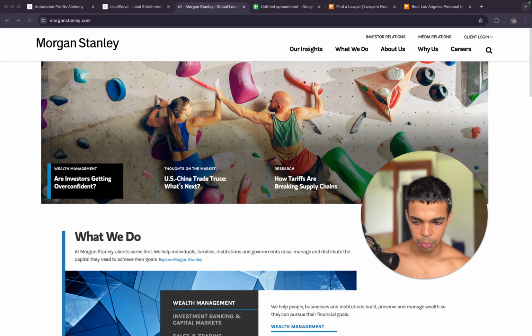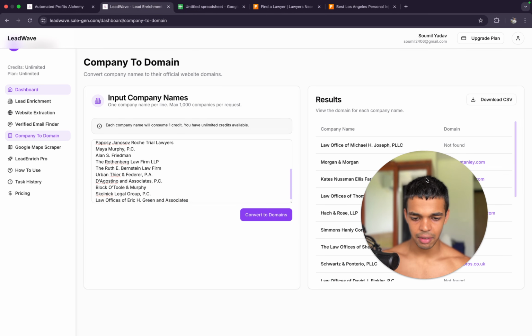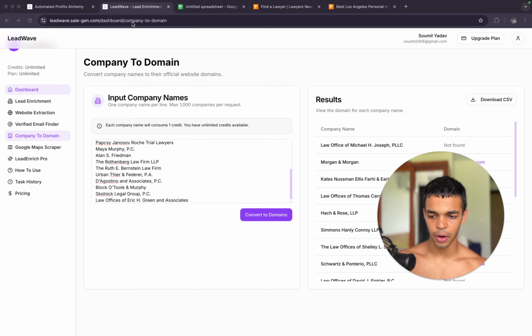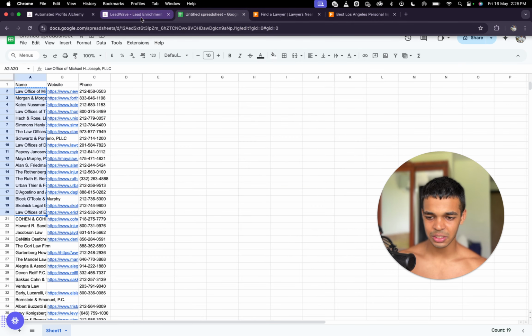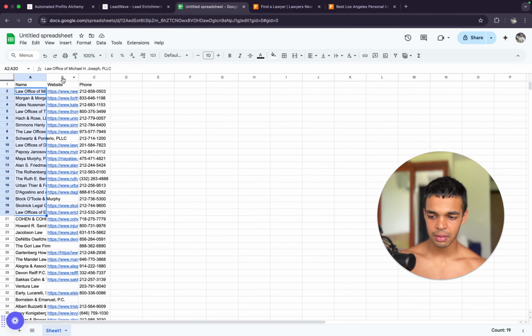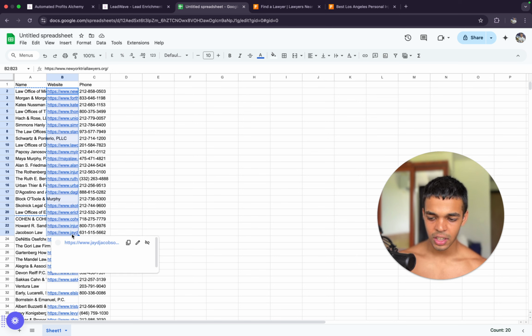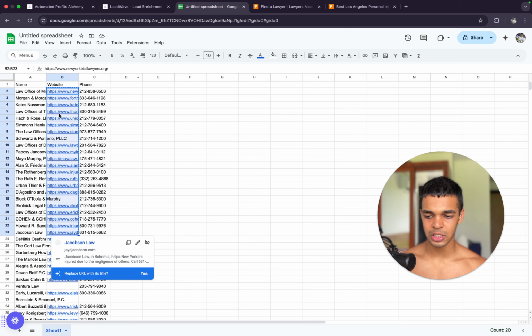So boom, anyways, once we have access to this, we can move ahead and now enrich these domains. In this case, this was actually not required because we actually got the websites, but in case you do not get the websites, you can go ahead with this. So now we'll be using these domains to enrich the data.